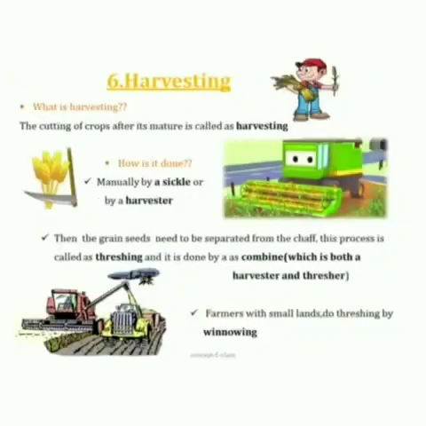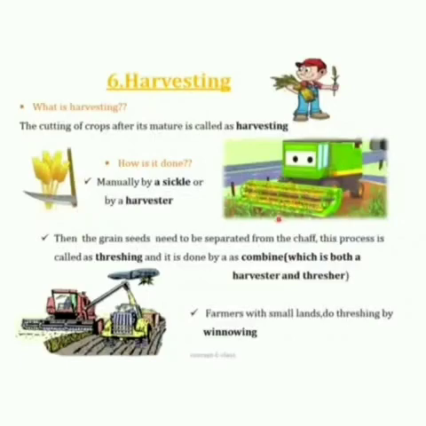Now, the sixth agriculture practice is harvesting. What is harvesting? The cutting of crops after it matures is called harvesting. The crops take about 3 to 4 months to mature, and we either cut the crops close to the ground or pull it out. So that process is called harvesting. We can do it manually with the help of a sickle or by a machine called a harvester.